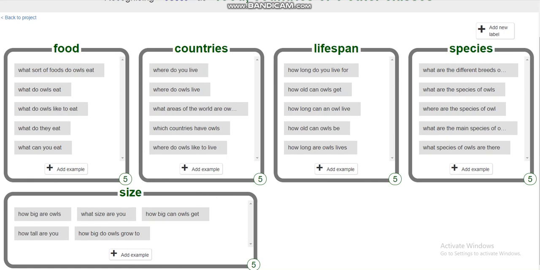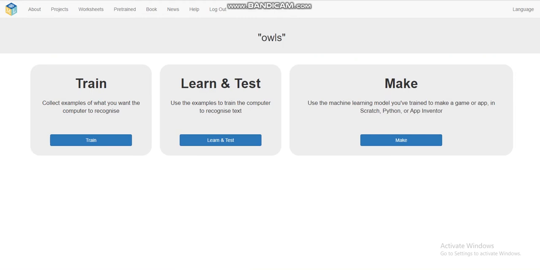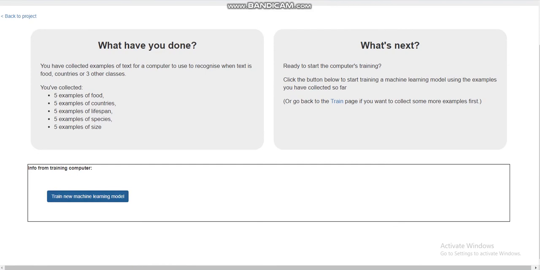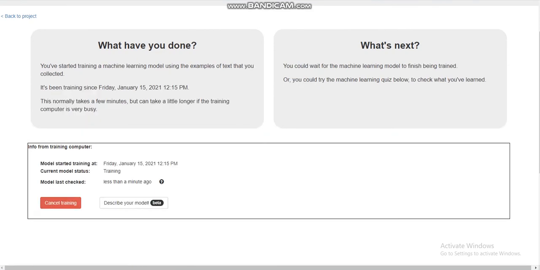So let's go back to project, learn and test, and then train new machine learning model. Now this will take a while, so I'll get back with you.